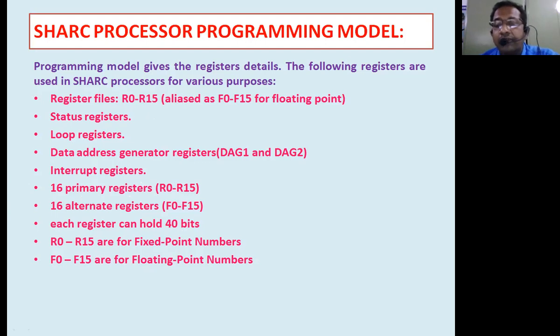All of them will be there, but these registers are extra registers apart from the general purpose registers and the special function registers provided by the predecessor processors. That means it simply increases the data handling capability by incorporating these kinds of registers over here.